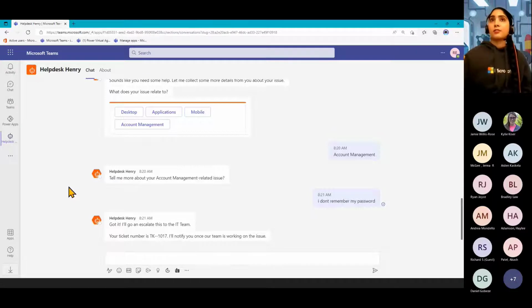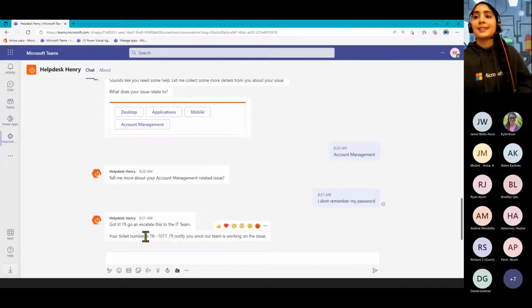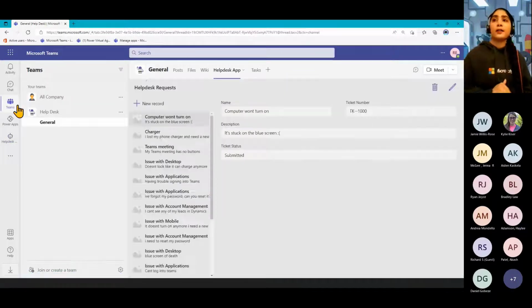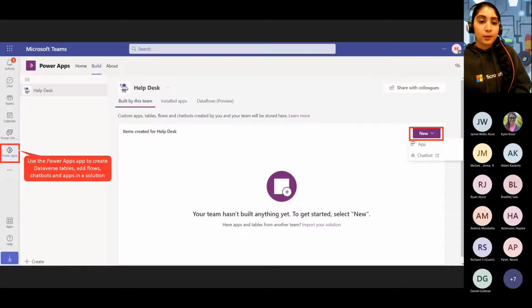All right, so that's the flow, the bot, and the Dataverse tables. So this one that I submitted before, we've got that ticket number now generated. So that's submitted. My ticket has gone through. It's now up to my Helpdesk team to go and manage this. So the next part I'm going to show us now